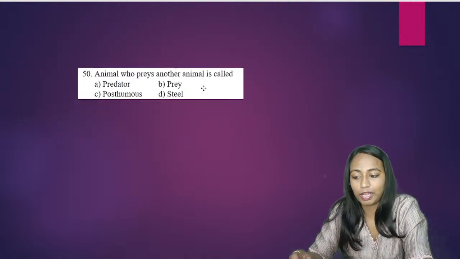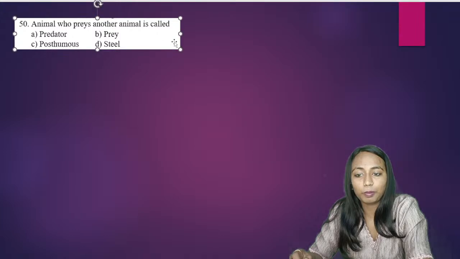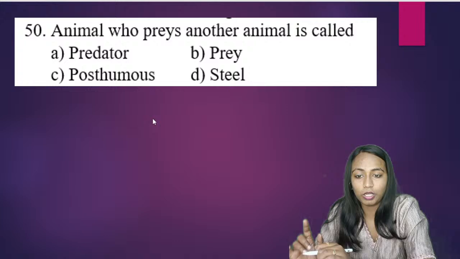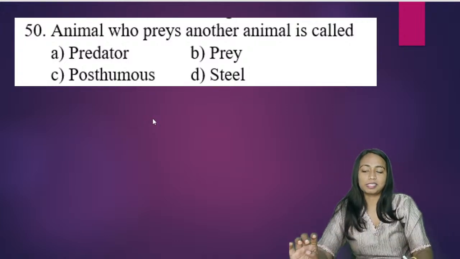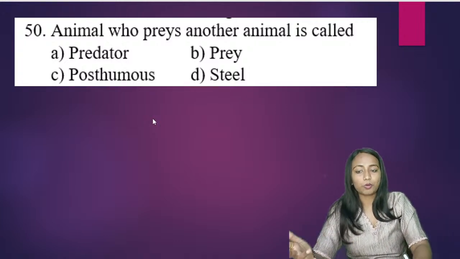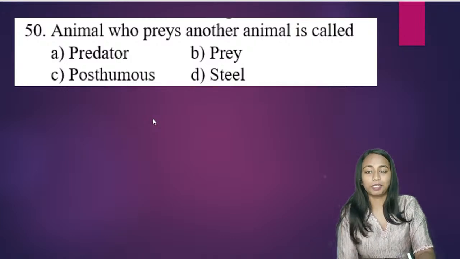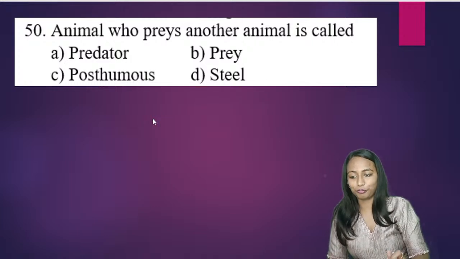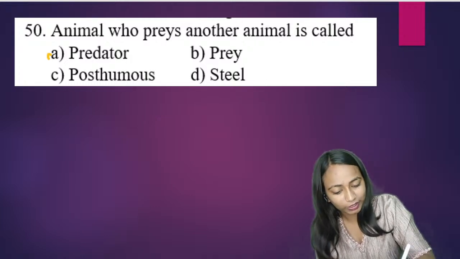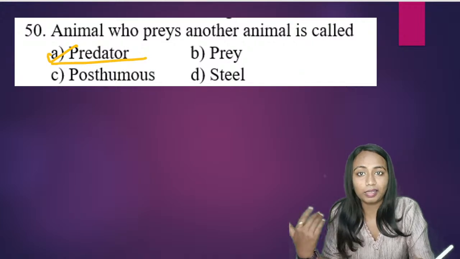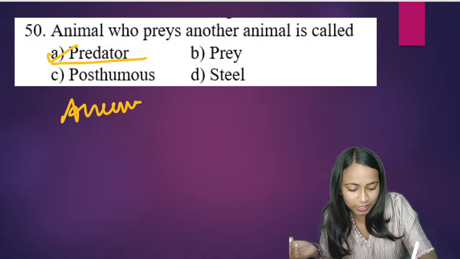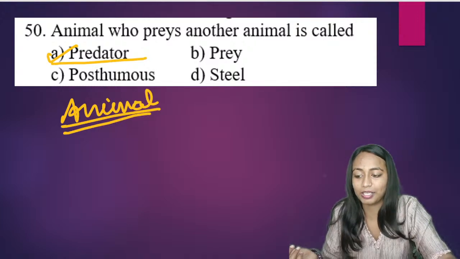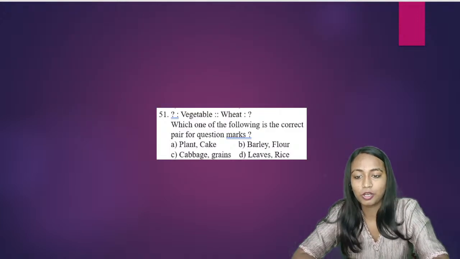And the last question we have from the English section is, an animal who preys on another animal is called: predator, prey, posthumous, or steal. ऐसे animal को हम क्या कहेंगे? Good. All of you are correct. We'll be calling it predator. ऐसा कोई animal जो दूसरे animals के ऊपर prey करता है, we call him predator. So the right answer for the question is option A.